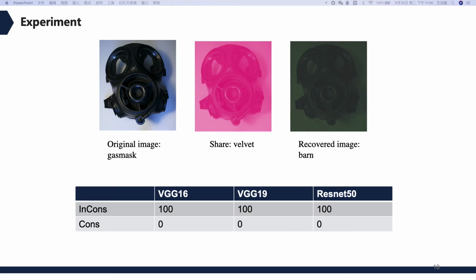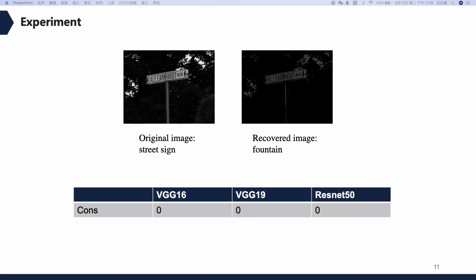However, the consistency of the recovered image and the original image is zero, which also means that the recovered image is quite different from the original.